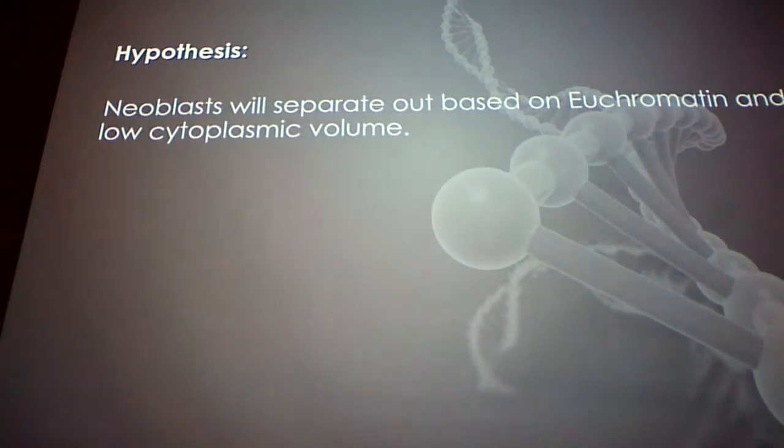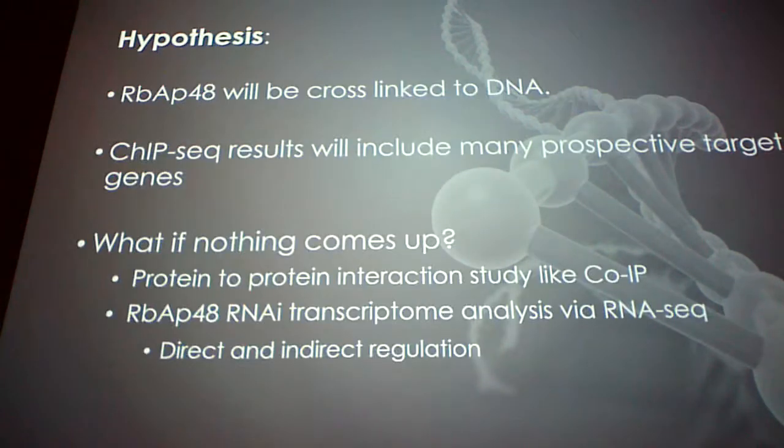For our FACS, neoblasts will be separated based on euchromatin and low cytoplasmic volume. So we're using 2 different types of stains. The first is a nucleus stain called the Hoechst stain, and it stains for condensed chromatin. Because neoblasts have euchromatin, like they're totipotent, a lot of their genes are open, so they're not going to have a very high Hoechst stain. Also, because their chromatin is so open, they have a larger nucleus and a lower cytoplasmic volume. There's a stain you can use called calcein AM, which stains for cytoplasmic volume, so we should have a low signal for our neoblasts. So the 2 low signals will correspond to our neoblasts, and we'll use those to separate them out.